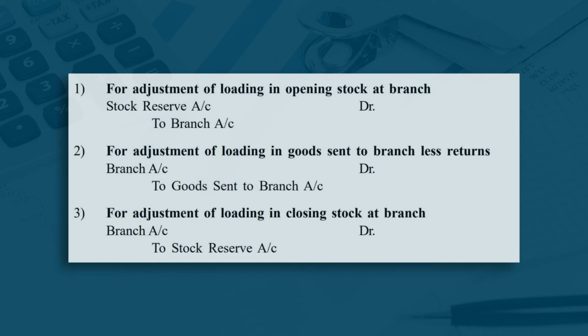Then for adjustment of loading in goods sent to branch, less returns, the following journal entry will be prepared: goods sent to branch account debit to branch account. For adjustment of loading in closing stock, yes, now we can check it. This was the journal entry in case of opening stock. Now, in case of closing stock, this journal entry must be reversed, and the journal entry must be branch account debit to stock reserve. Here we can check it. Yes, it is branch account debit to stock reserve.